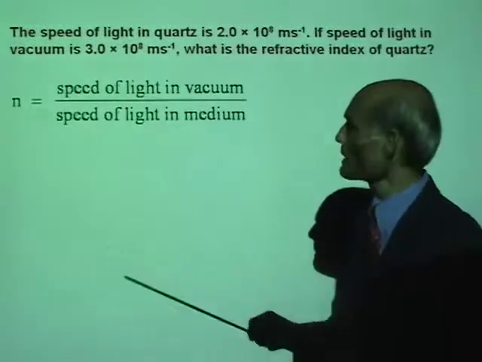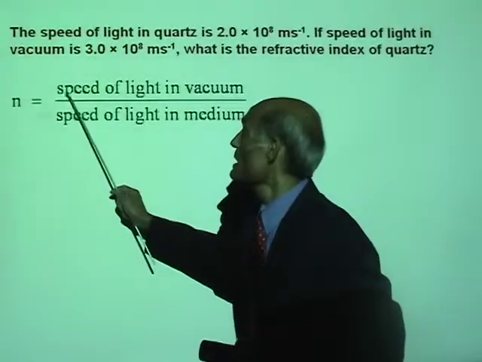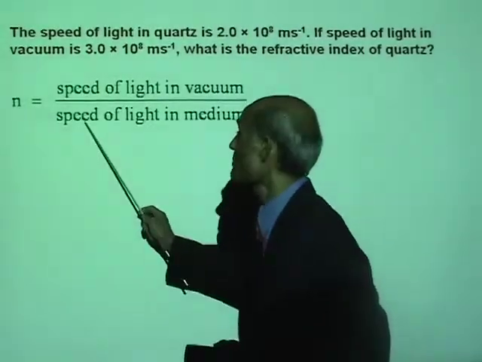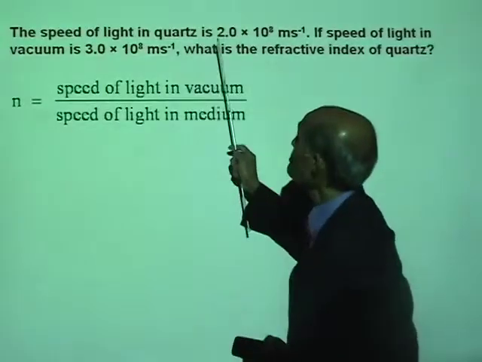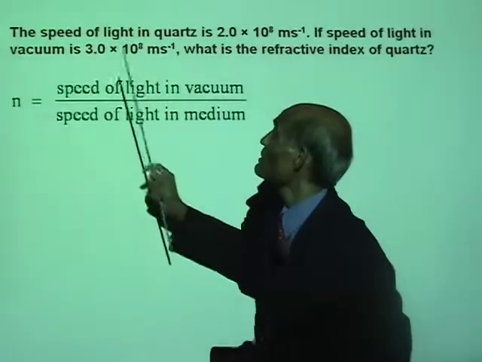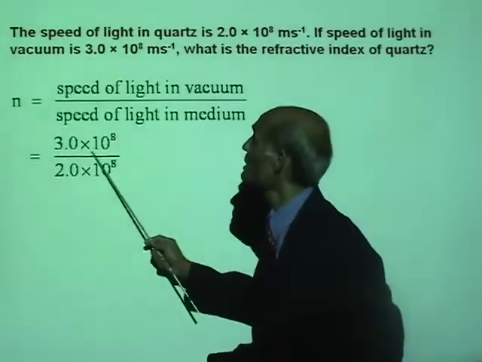What's the formula? N, refractive index of the medium, is speed of light in vacuum divided by speed of light in that medium. Now, speed of light in vacuum is 3 times 10 to the 8 meter per second.